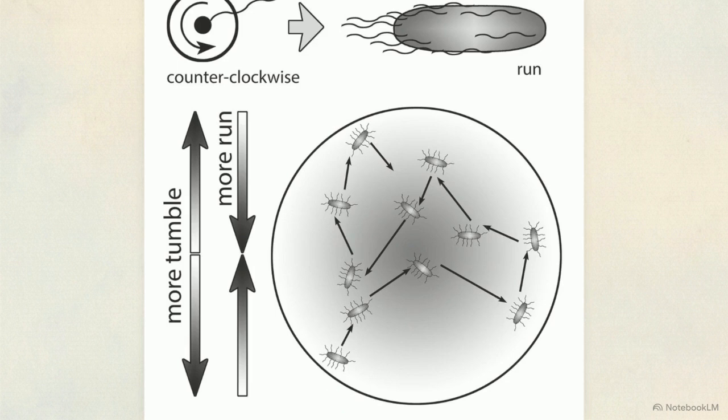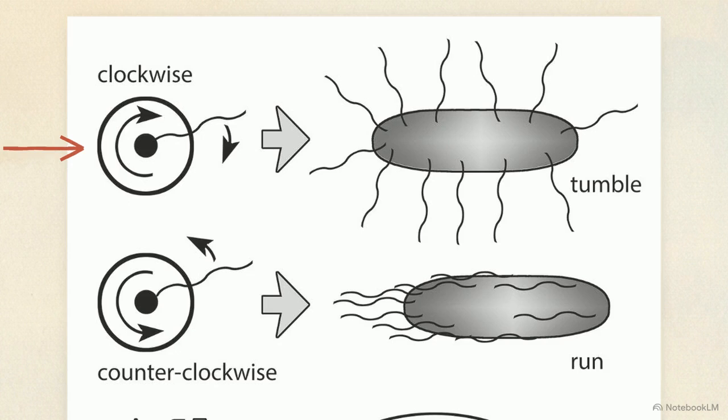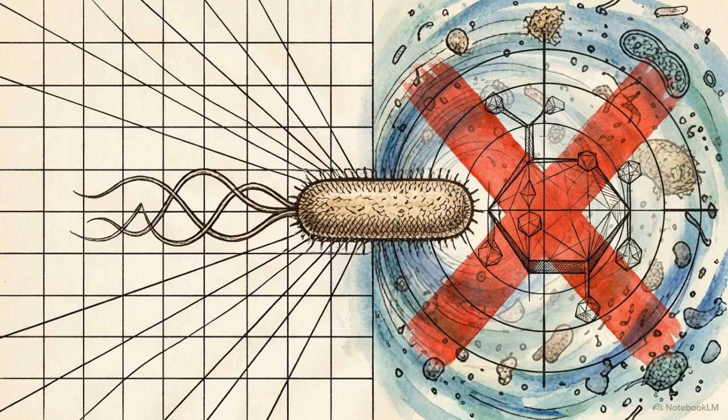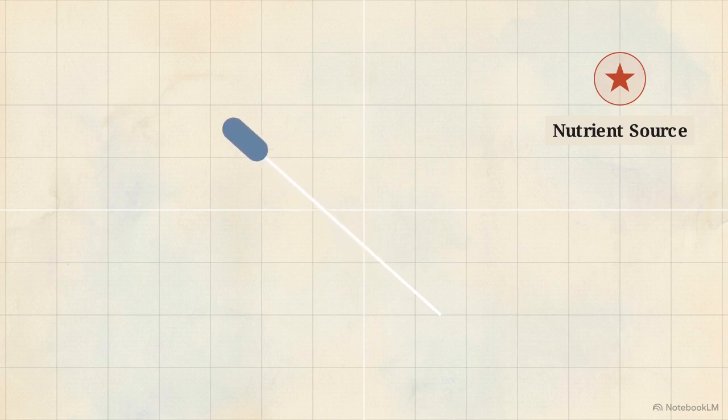If the wheel reverses to clockwise rotation, the flagella push outward against the water. The forward momentum breaks, causing the entire bacterium to randomly tumble in place, reorienting it blindly for its next run. Neither mechanical state allows for intentional aiming. Every straight run is arbitrary, and every tumble resets the orientation to a new, equally arbitrary angle. The movement is entirely blind.